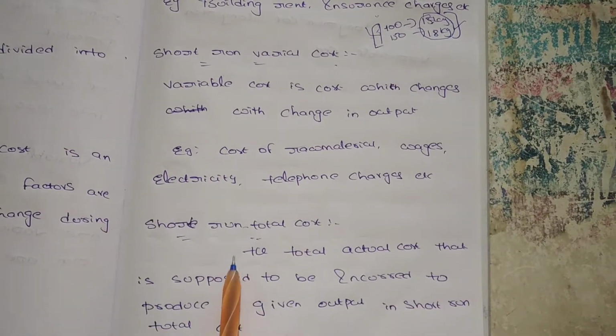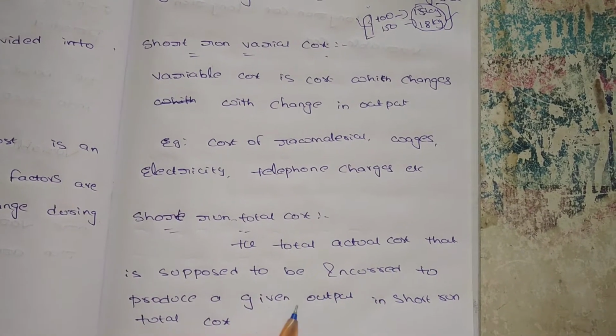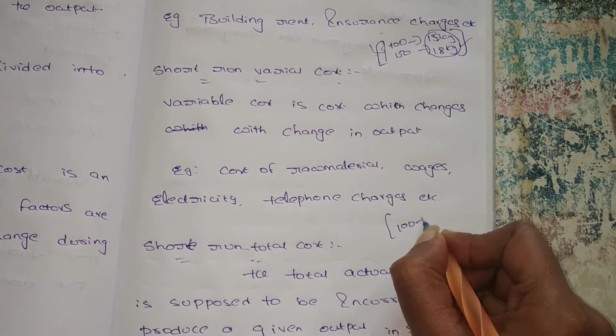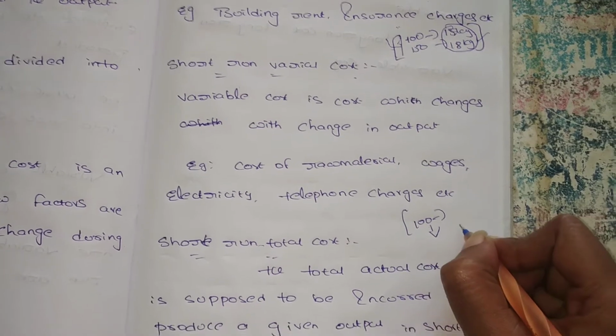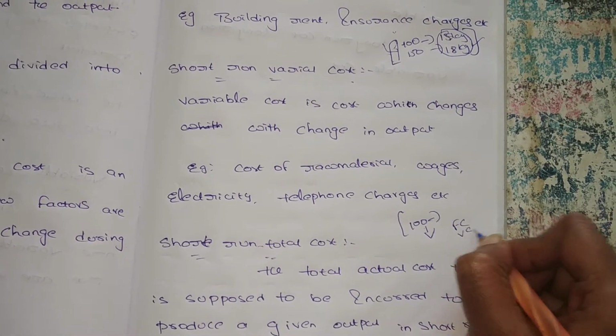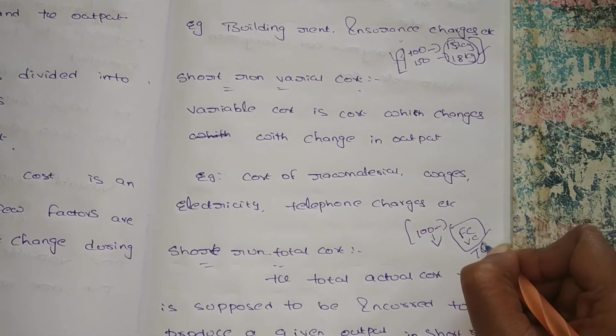What is the short run total cost? The total actual cost that is supposed to be incurred to produce a given output. Suppose I want to produce 100 biscuit packets. For these 100 biscuit packets, how much cost did I incur? Maybe it is a fixed cost or variable cost. This total is called total cost.